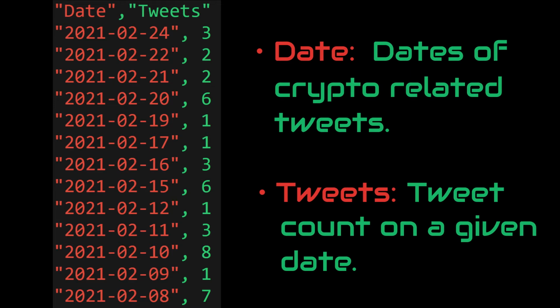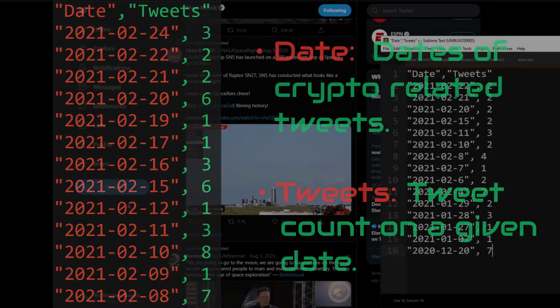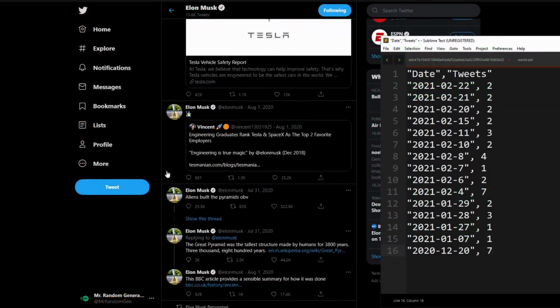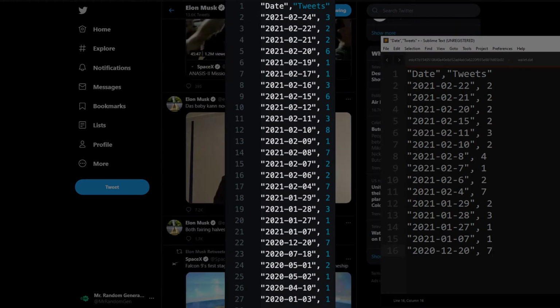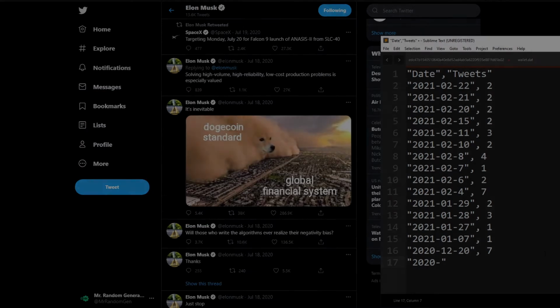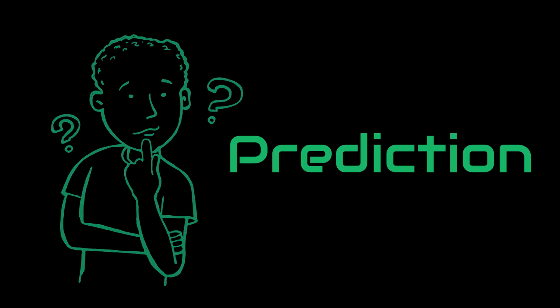However, entering the data manually by scrolling through his timeline took a decent amount of time. But in the end, this is the file that we got. I know it ain't much, but data is data. Now we come to the most important part, prediction.